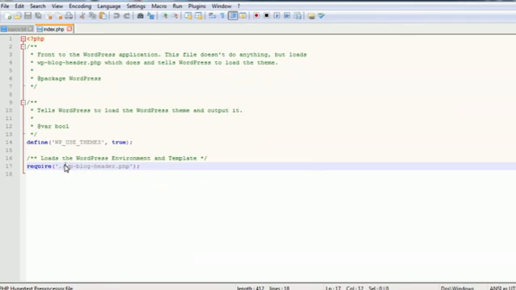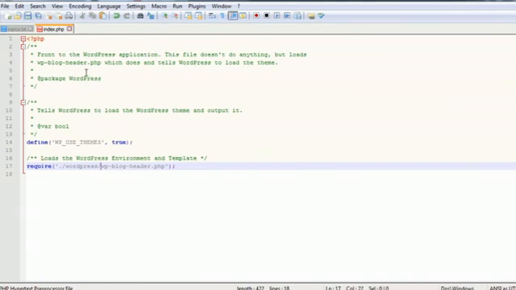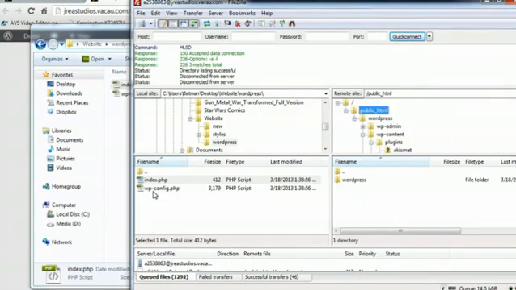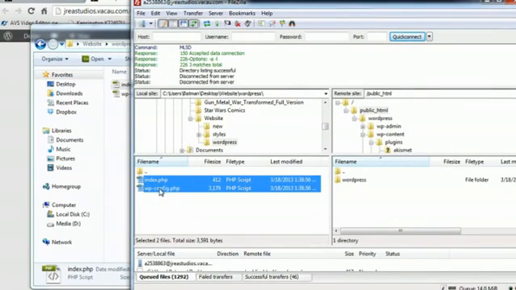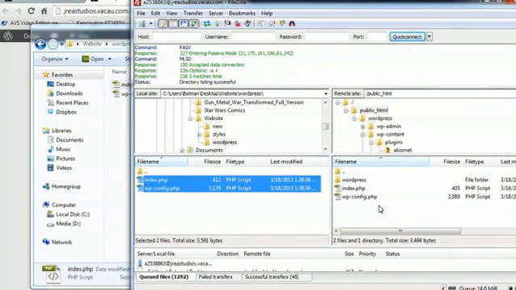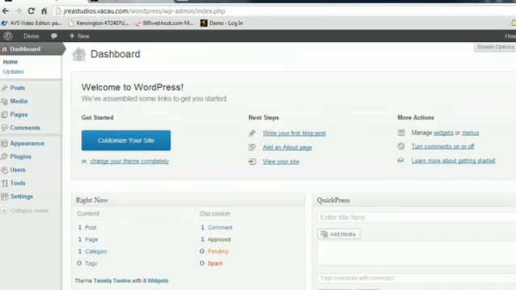So we're going to start typing right here and say WordPress/ and that's telling it, when you look for the header file, first look for a subfolder called WordPress, and you're going to find the header file inside of that. So we'll save this real quick. And back inside of FileZilla, I'm going to copy these two files back into the root directory of the server. And now that that's completed, we've only got one more step to go.